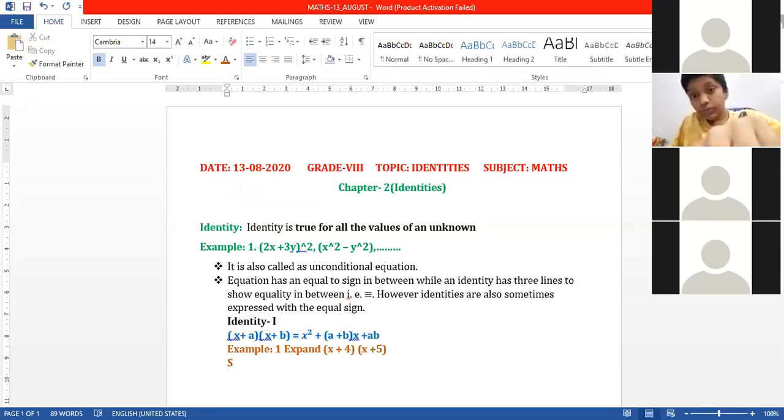First concentrate here. The question has given: expand (x + 4)(x + 5). Now I want to expand (x + 4) and (x + 5). It is looking like the (x + a)(x + b) form.